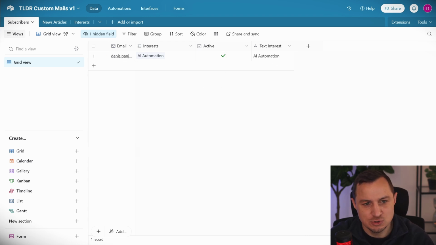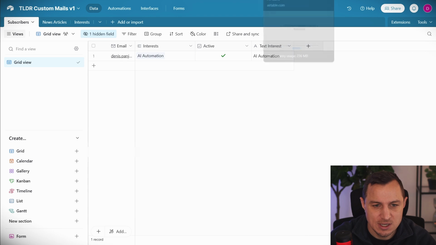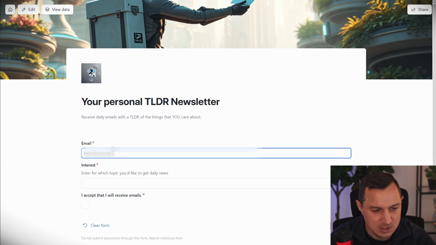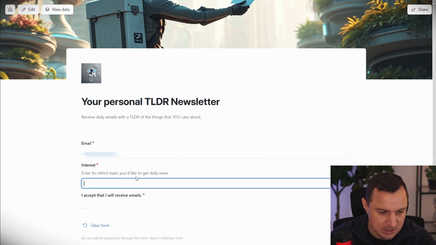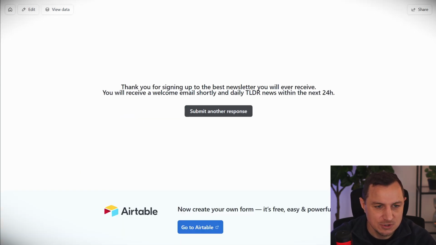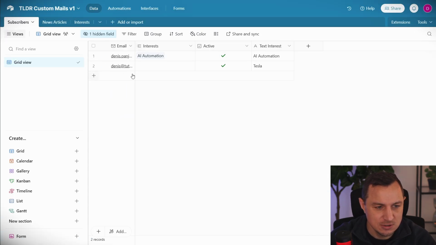Now at this point, we should also be able to trigger the automation to create the newsletter. However, I want to submit another response. I'm going to create another user to show you that these are going to be unique. So here, let's say the other user has an interest in Tesla, okay? So I'm going to accept that I will receive emails. I submit that. Now this should also create a new user here. There we are, new user created, text interest is created.